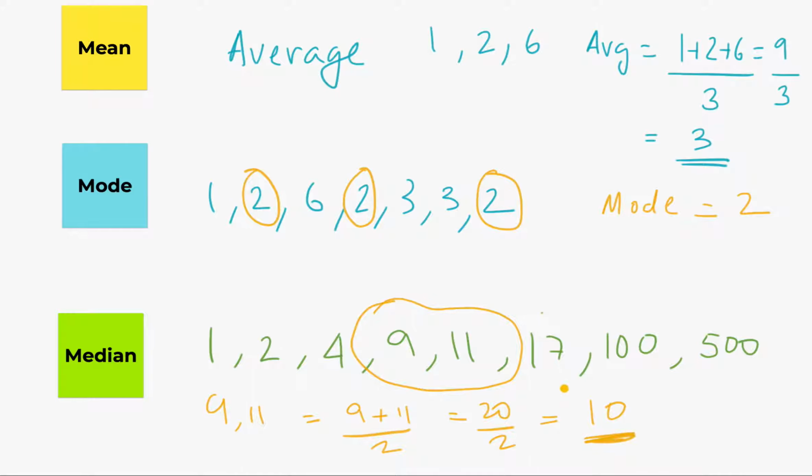Now, an interesting thing here: if you have a large number in a series, typically the average moves up. And median is a good example where it doesn't really take into account your large numbers or outliers, and it finds the central numbers by this method. Now, if I had a simpler example, let's say for median, 1, 2, 4, let's say 10 and 100, the median here is the number in the center, which is 4, so you don't even have to do this calculation, which is actually pretty straightforward. The number here is 4. So that's what a median is, okay?